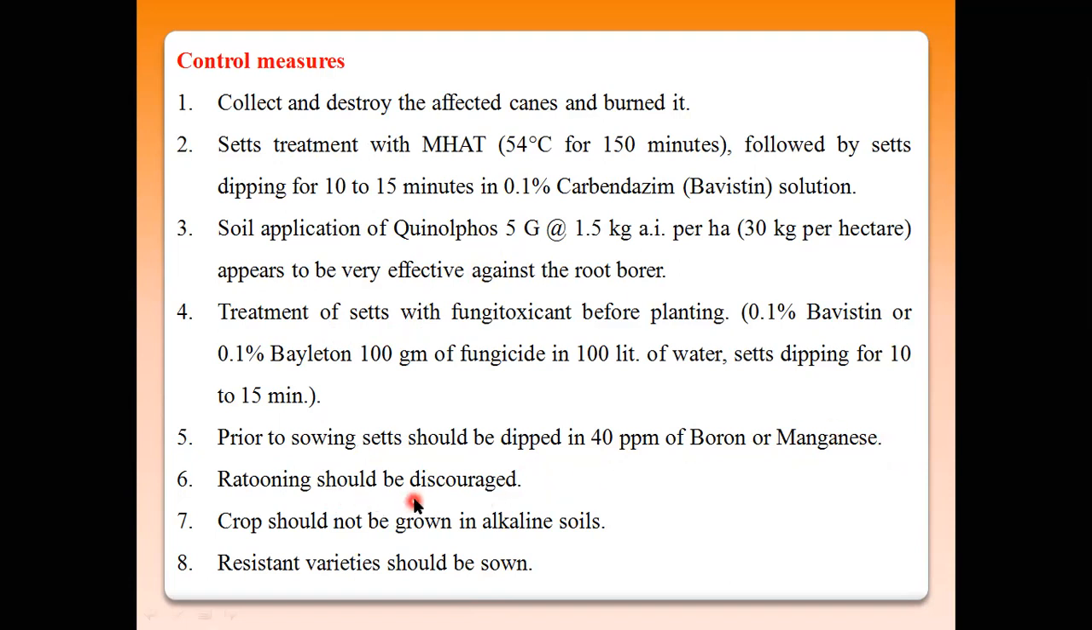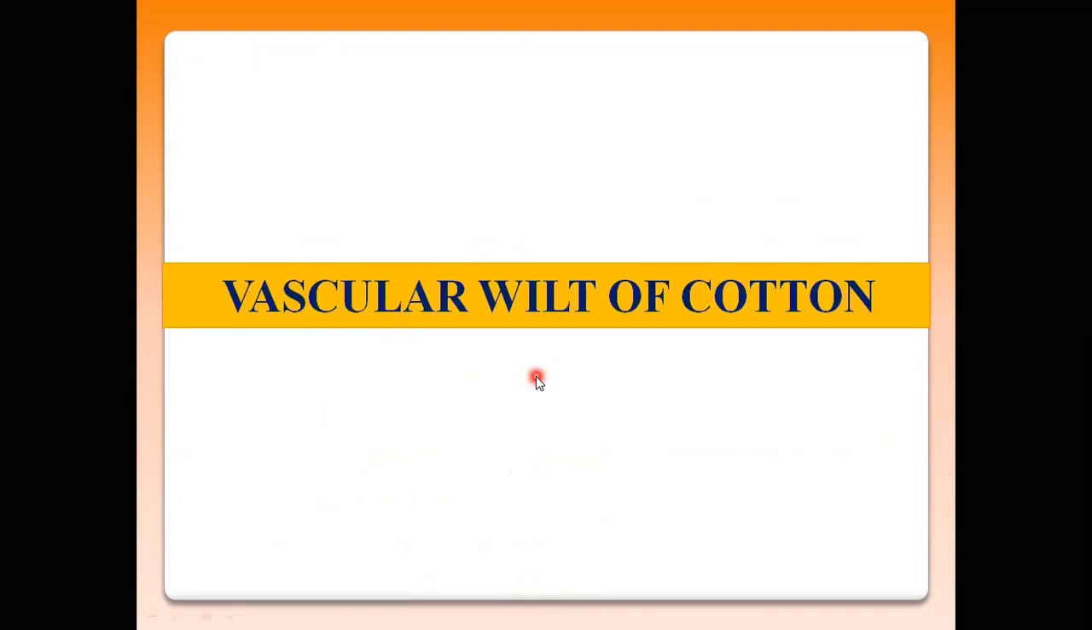Then ratoon practices should be discouraged, because this wilt disease is majorly seen in ratoon crops. So avoid or discourage the ratoon practices. Then crops should not be grown in alkaline soil having a pH more than 7. Then resistant varieties are generally grown. Okay, so this is the information about the wilt disease of sugarcane.